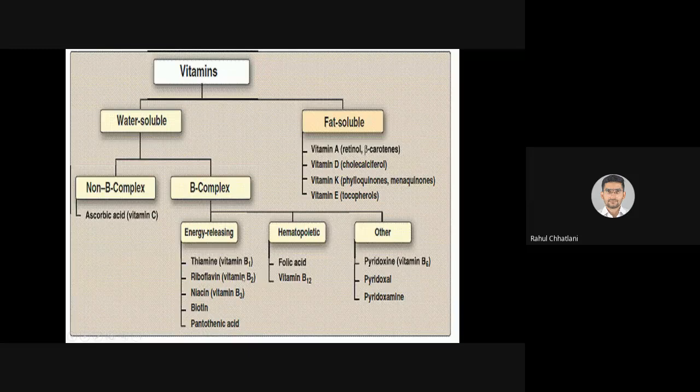B1 is also termed as thiamine, B2 is also termed as riboflavin, B3 is niacin, biotin, pantothenic acid, folic acid, vitamin B12, pyridoxine, pyridoxal, and pyridoxamine. As the name itself suggests, the structure will be very similar for B12 and B6, but the group attached to them will be different.